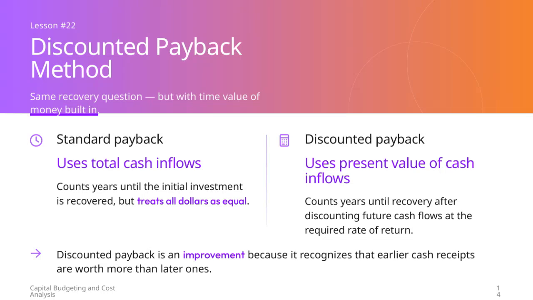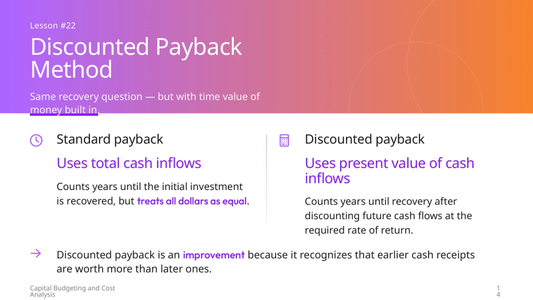Now, let's talk about the payback methods. The standard payback method calculates the time it takes to recover the initial investment by simply adding up the total cash inflows. However, it treats all dollars the same, regardless of when they're received. On the other hand, the discounted payback method improves on this by using the present value of cash inflows.